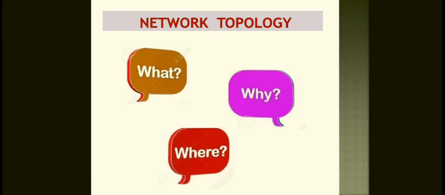Basically, we need to know what network topology is, why we need to take network topology, and where it should be used. This is the basic idea of network topology. In this connection, what is a graph actually? The basic terminology: a network graph is simply called a graph. It consists of a set of nodes connected by branches.